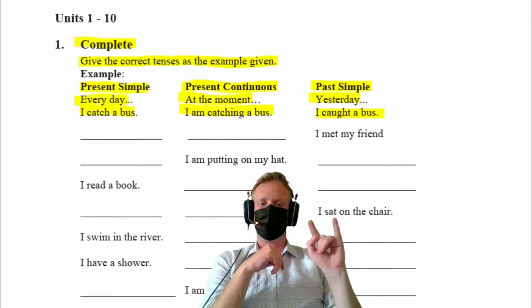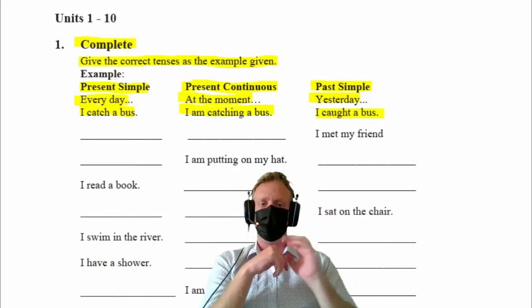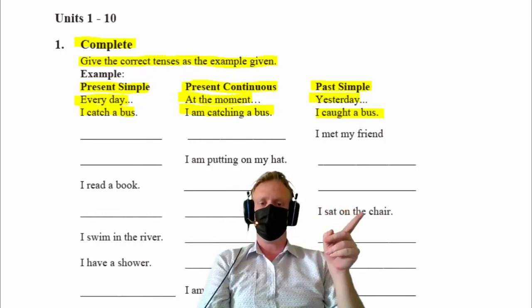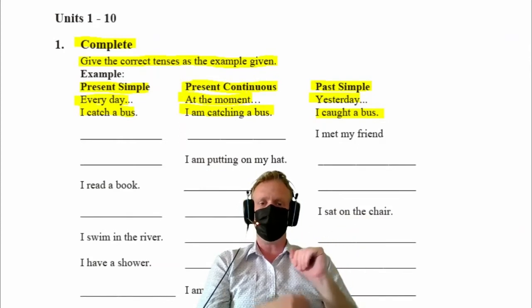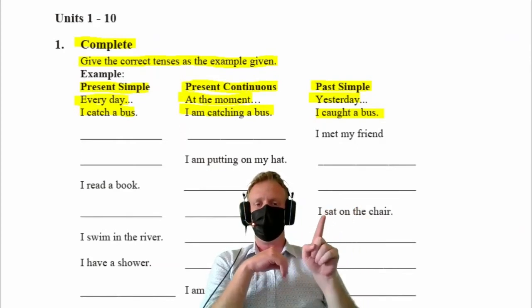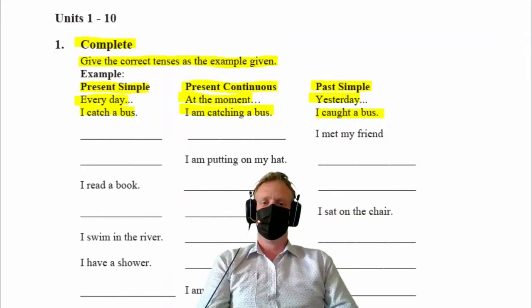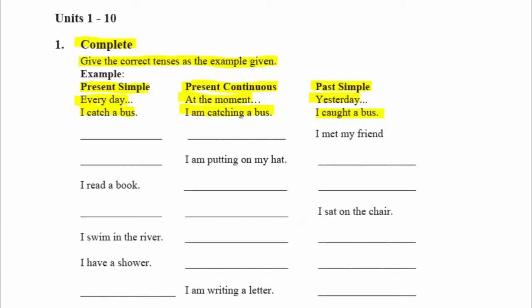Sit, sat, the one that changes. So we write the changed one over here. Either we write V2 or we write ED. Let's take a look at the sentences together. The first sentence they have is over here. I met my friend.